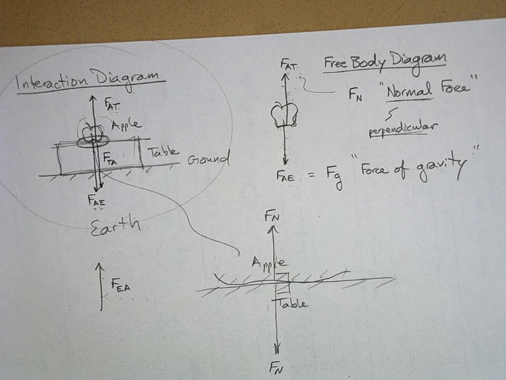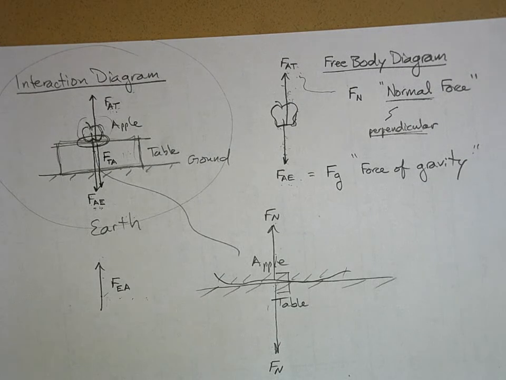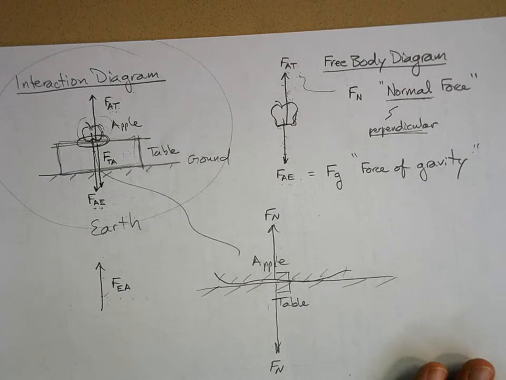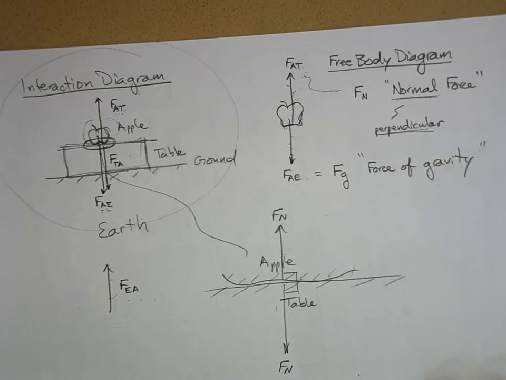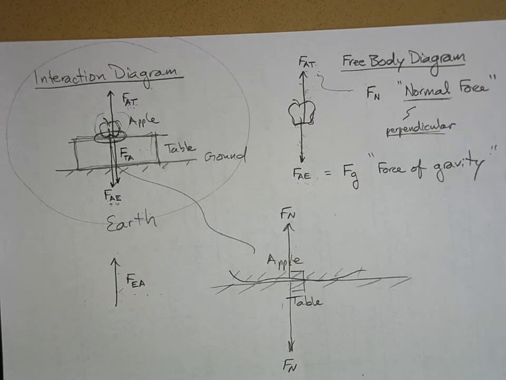So it's that interaction. And the reason they call it the normal force is that it is perpendicular to the surfaces. Okay? So that's what you need to know.